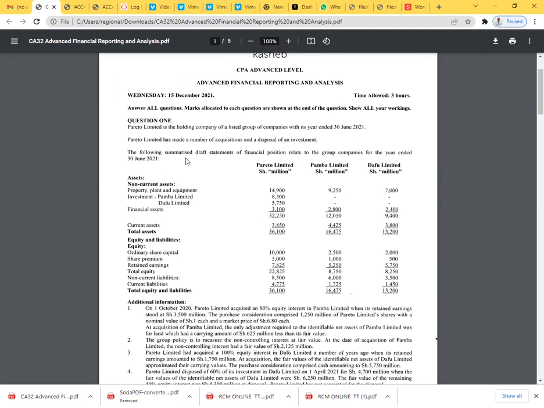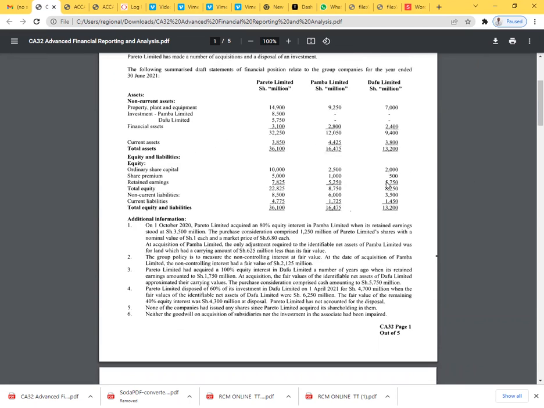The following summarized draft statements of financial position relate to the group of companies for the year ended 30th June 2021. So this 30th June 2021 is the date of financial statements. So we can see the statement of financial position of Pareto Limited, SOFP of Pamba Limited. SOFP is statement of financial position of Pamba Limited and of Dafu Limited. So what are we told here?